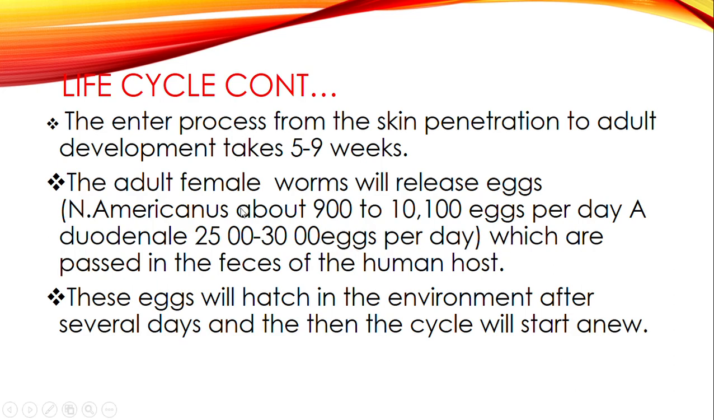The entire process from skin penetration to adult development will take about 5 to 9 weeks. The adult female worms will release eggs. When they are in the small intestine, they will start mating and producing these eggs. Necator americanus can produce about 900 to 10,000 eggs per day.